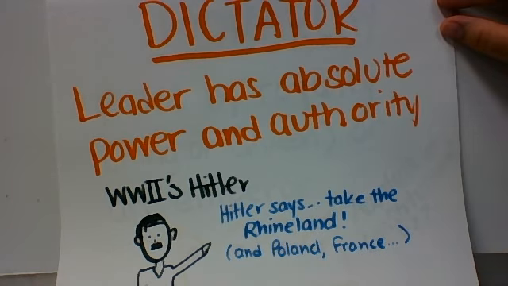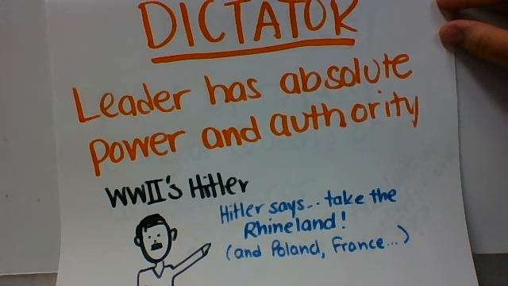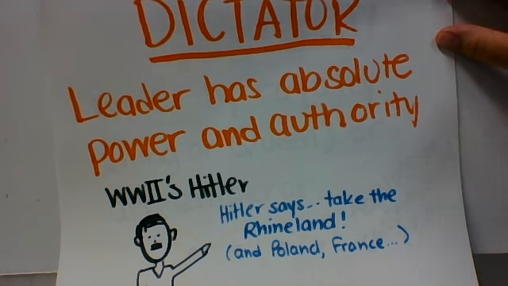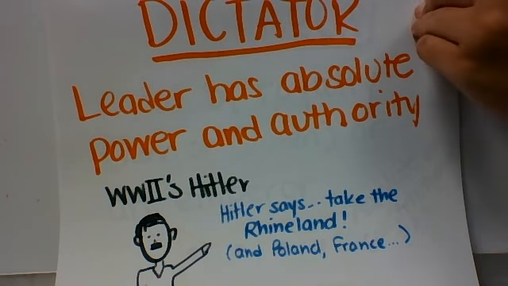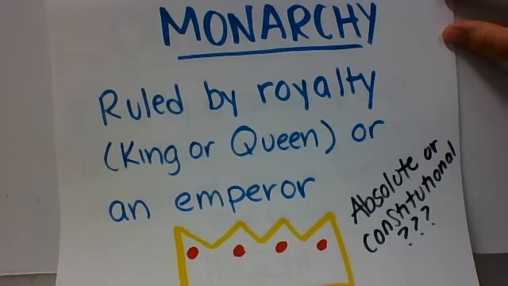A dictator is another type of authoritarian government. The leader holds absolute power and authority. This would mean the leader would say jump, and the people would have to jump or face consequences. Historically, the most famous dictator we learned about is World War II's Adolf Hitler. Playing Simon Says also shows us how one can be a dictator. If you don't follow what Simon says, you're out of the game.